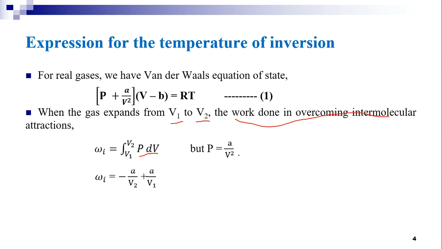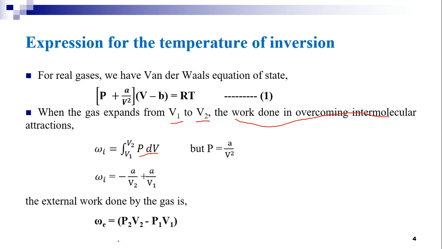If V1 and V2 represent the gram molecular volume on the high and low pressure sides respectively, the external work done by the gas is given by omega E is equal to P2 V2 minus P1 V1. So this product P2 V2 and P1 V1 gives the work done.